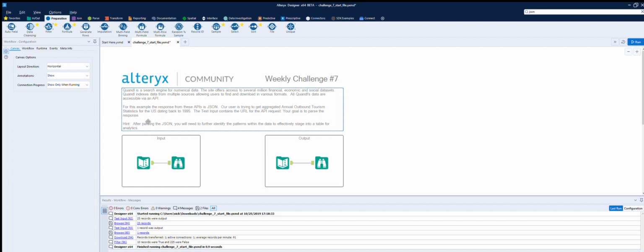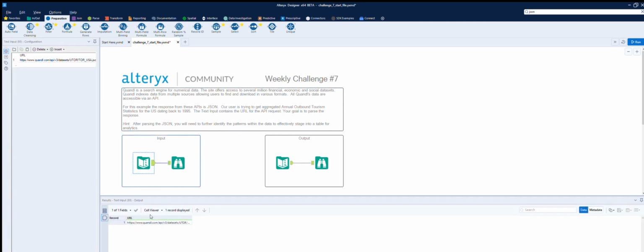Hint: after parsing JSON, you will need to further identify the patterns in the data to effectively stage it into a table for analytics. In here you can see we have, by the looks of it, a URL, which is what we want to pass through the download.